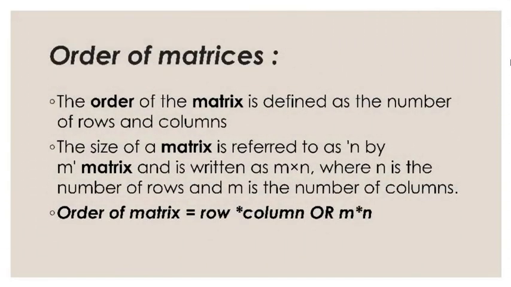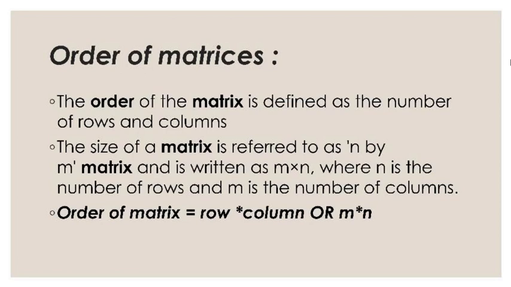Now let's look at the order of matrices. The order of the matrix is defined by the number of rows and columns. The size of a matrix is referred to as an m by n matrix, and it is written as m into n, where m is the number of rows and n is the number of columns.